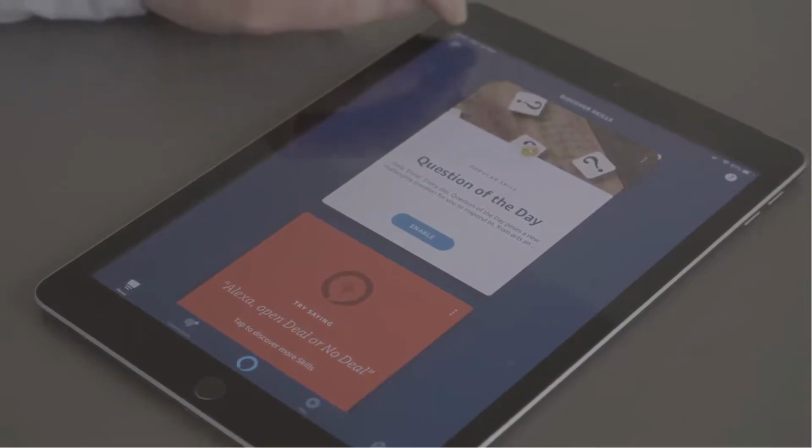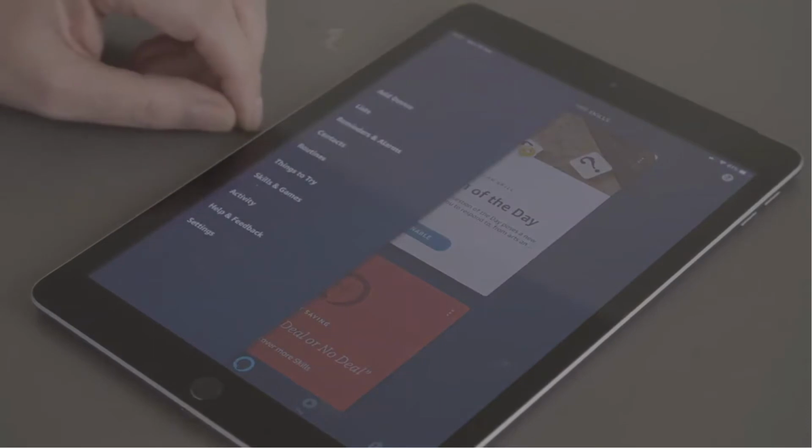Hi and welcome to this video where we'll take you through the basics of connecting your Amazon Echo to the Louvolite Home Hub. Firstly, open the menu in your Alexa app.